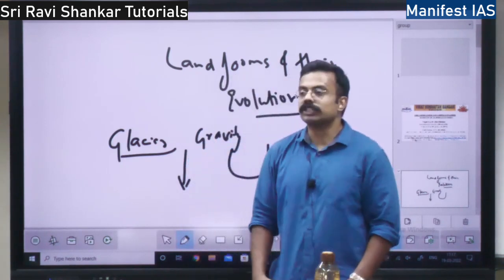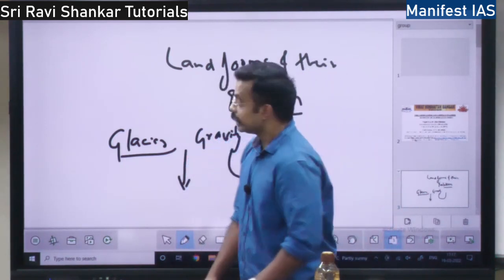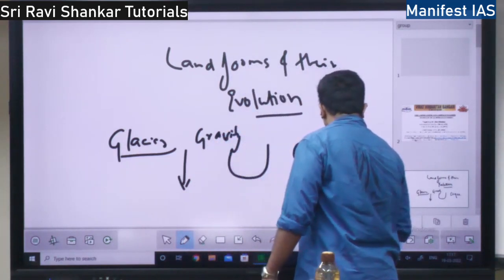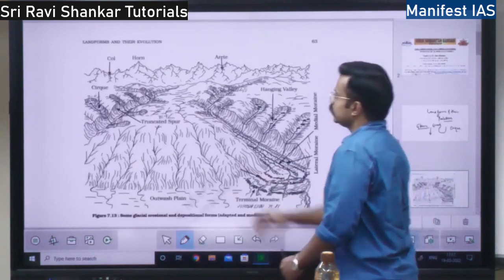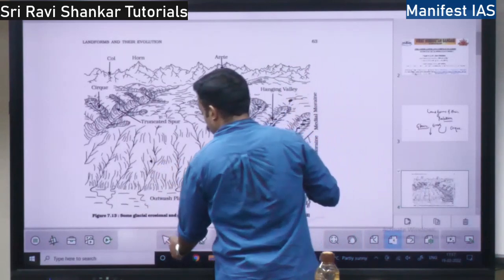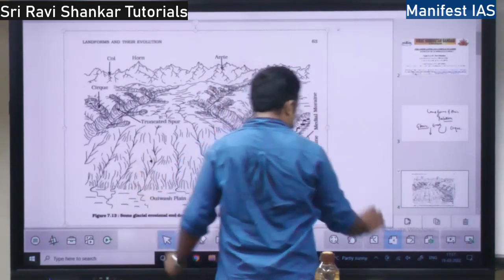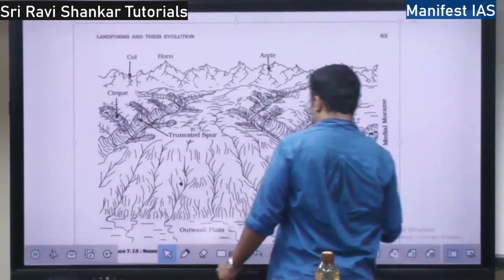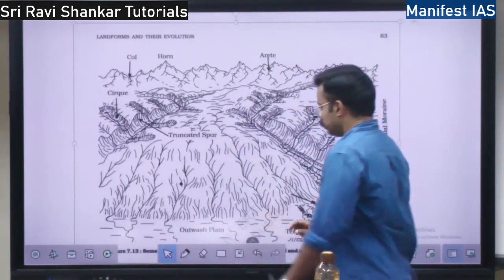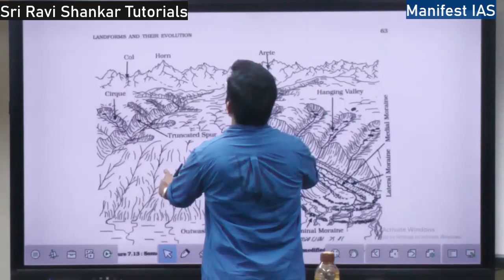The first erosional landform is cirque, C-I-R-Q-U-E, cirque. What is cirque? I'll show you the diagram. See, this is a glacier. Is it visible? Wait a second. Visible? Okay.